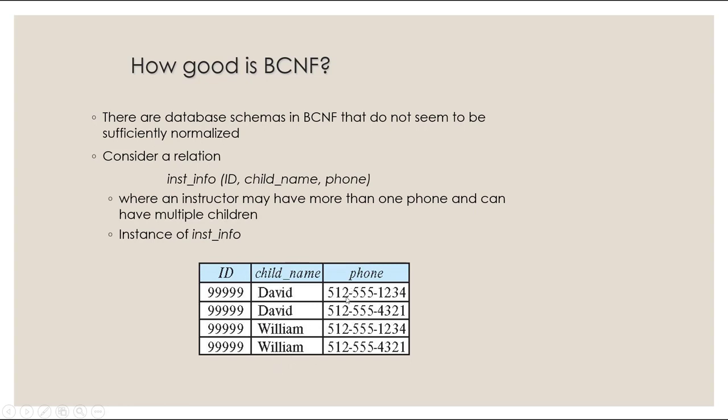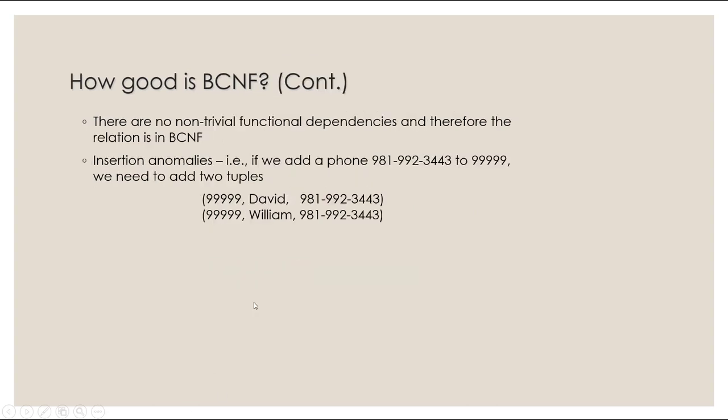Here we have phone numbers. We have 512-555-1234, which I see in 2 different rows. And I have another one ending in 4321, which I see in 2 different rows. So this is not really ideal. You have repetition of information in this case, right? There are no non-trivial functional dependencies, and therefore this is in BCNF.